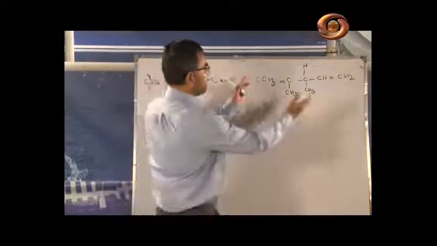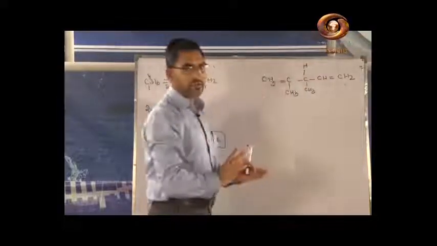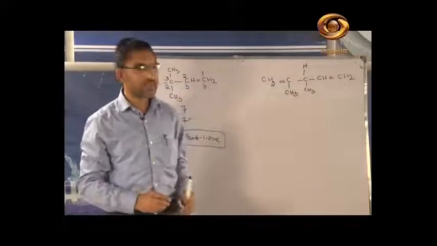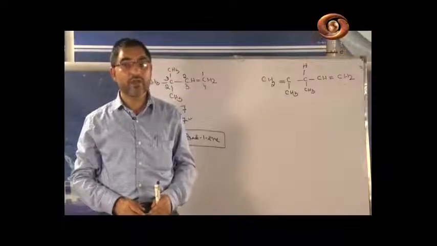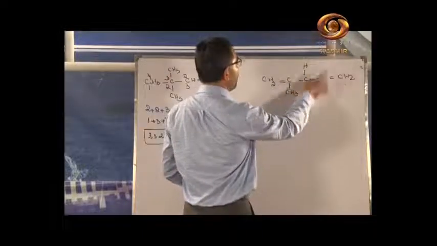Longest chain is this. In the longest chain you have 1, 2, 3, 4 and 5 carbons. There is no doubt in selecting the longest chain. This is very easy. How many carbons are in the longest chain? In the longest chain you have 5 carbons. 1, 2, 3, 4 and 5.